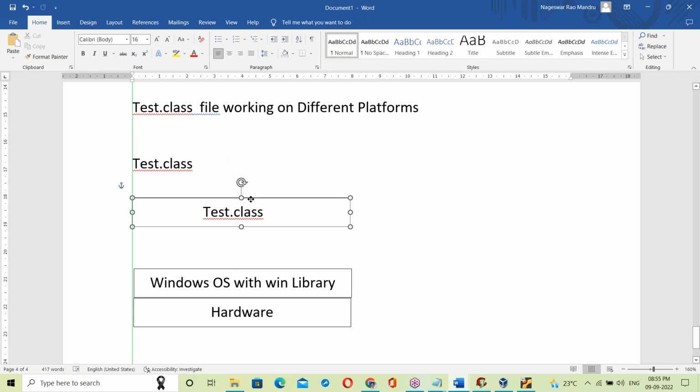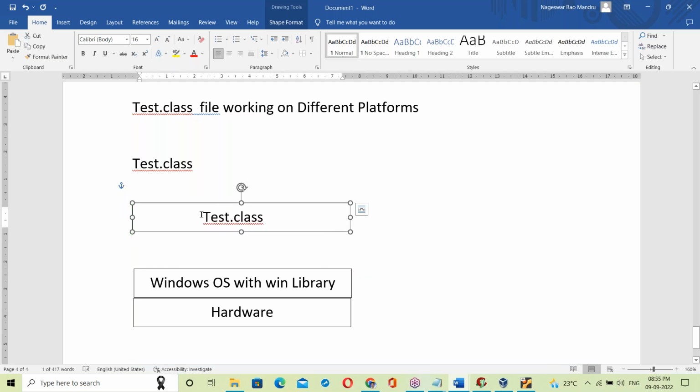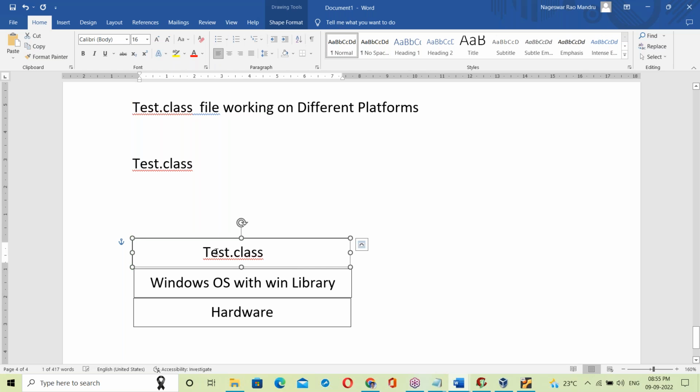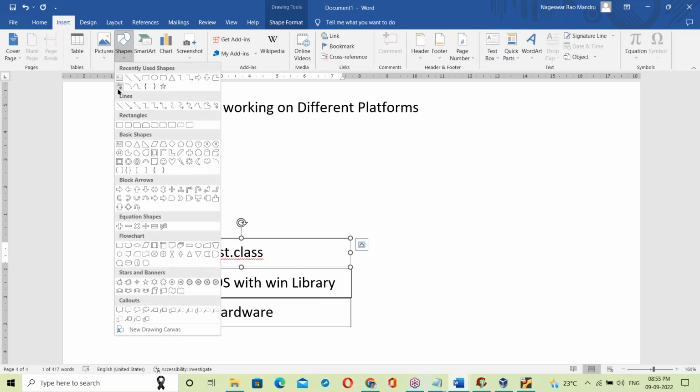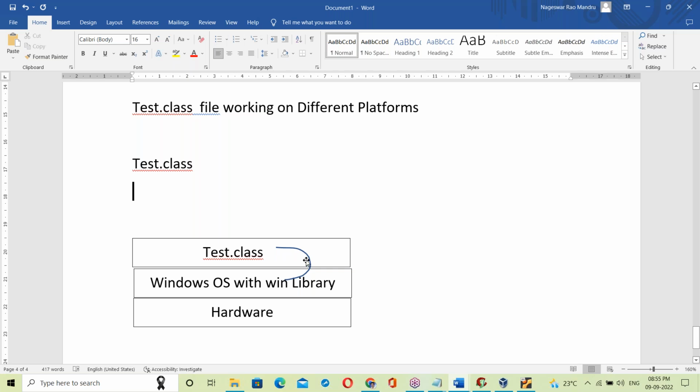Now this test.class file has to link with the Windows OS library. Yes, someone has to link this test.class file. Even a Java program has to link with OS library here. Who will link it here?